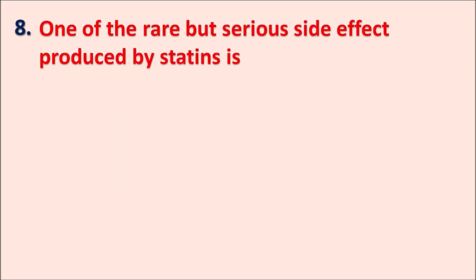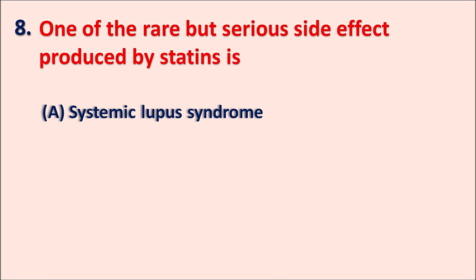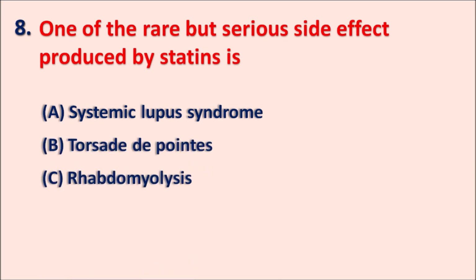Eighth one, one of the rare but serious side effects produced by the statins is A. Systemic lupus syndrome, B. Torsade de pointes, C. Rhabdomyolysis, D. Optic neuritis. So statins produce one of the side effects which is not commonly observed in all the people. But even though it is a rare side effect, once it is induced, it produces severe effects on the physiological system. So what is that side effect?